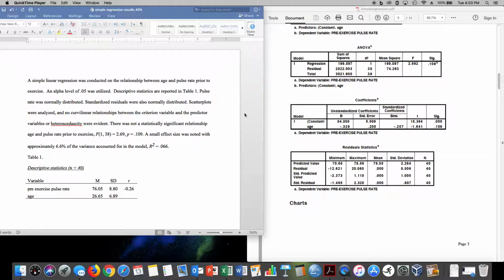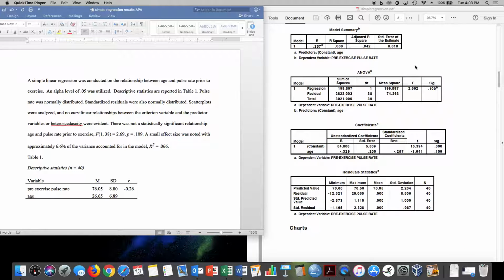There was not a statistically significant relationship between age and pulse rate prior to exercise. So here is our value here. We have F(1, 38) = 2.69, p = 0.109. So it's not less than 0.05. There's no statistically significant relationship.